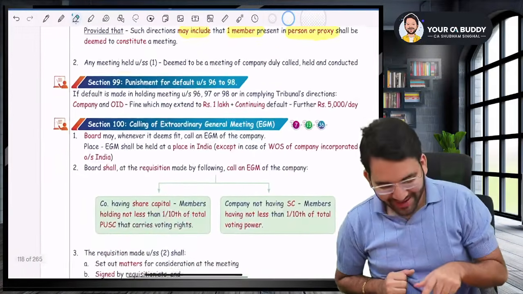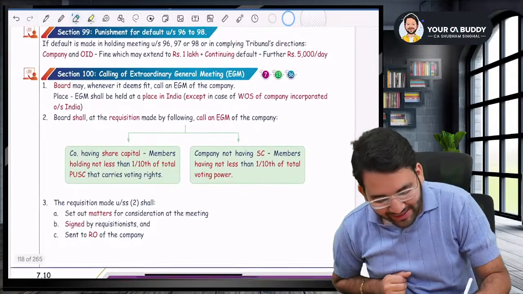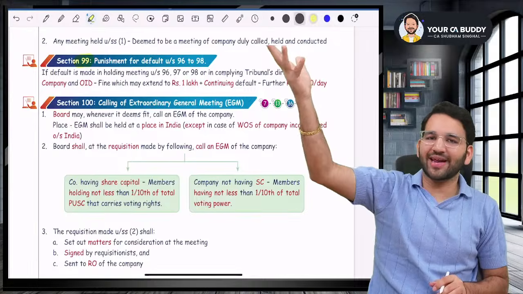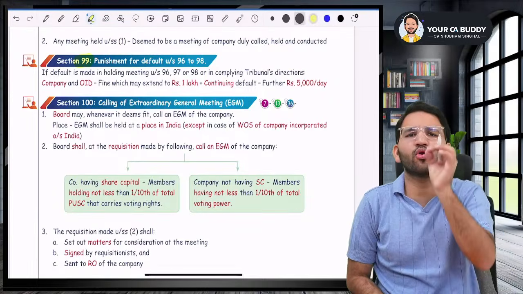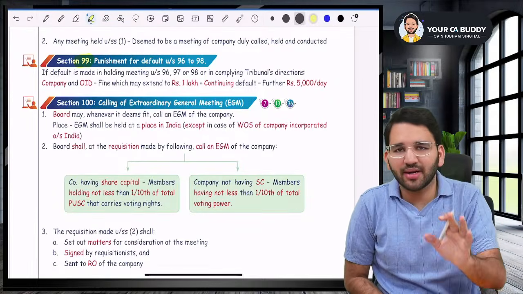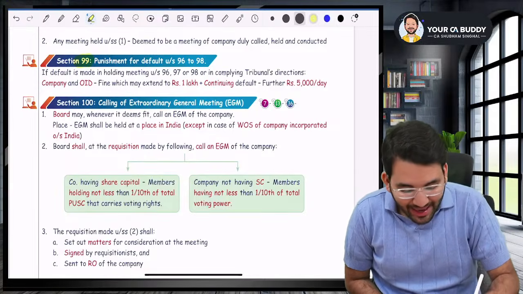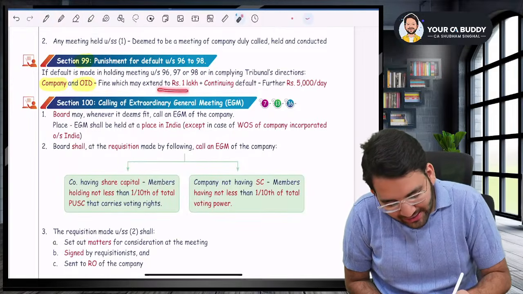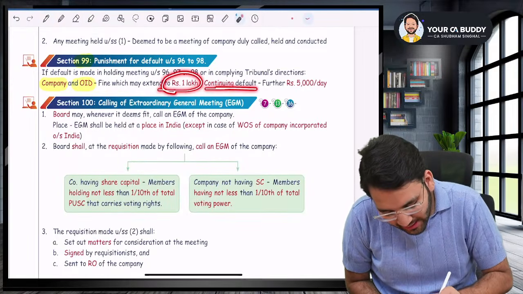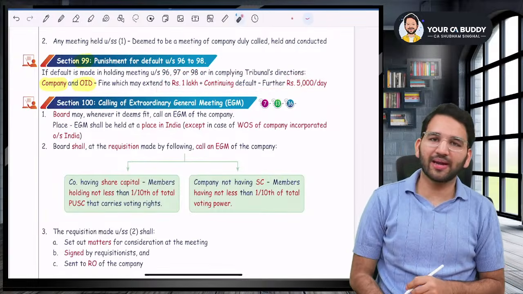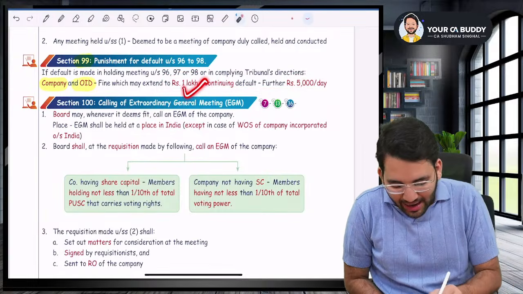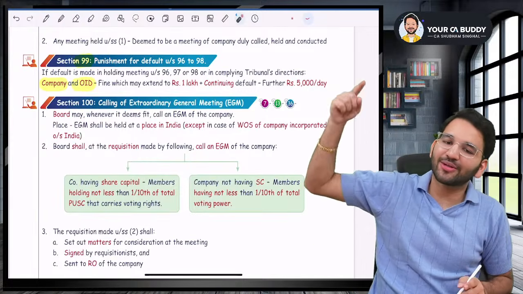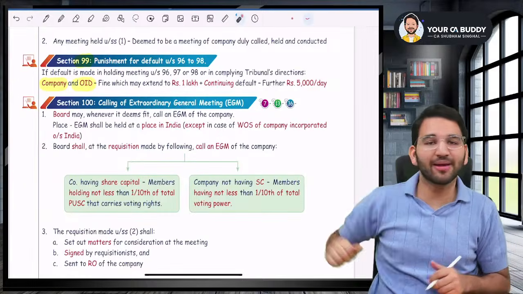Okay, sir. Now coming to the next section, what is section number 99? Section 99 talks about punishment for not calling the AGM or not following the tribunal's direction. Basically, if the tribunal told you to call the meeting and you did not call it, the company and officer in default will be liable for a fine which may extend to 1 lakh rupees, and in case of continuing default, a further 5,000 rupees per day. Are you with me? 1 lakh rupees and 5,000 per day for every day of default. 5,000 is a big amount, sir.